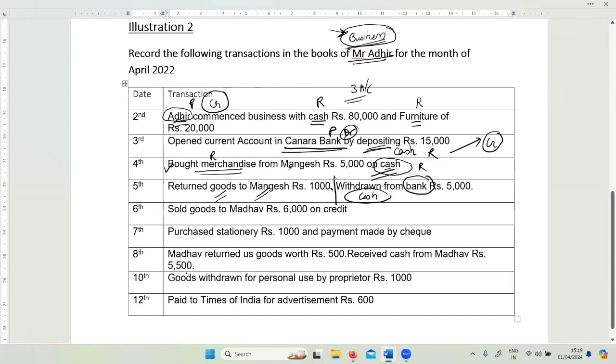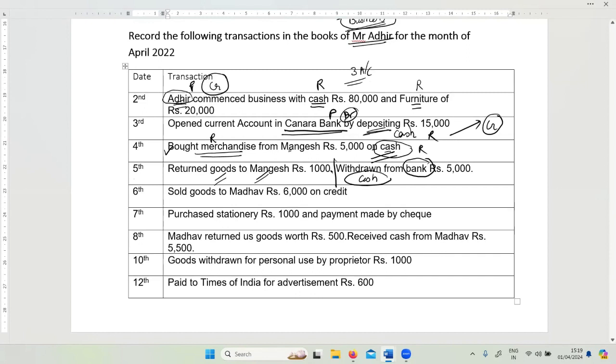Next now. Next date is on 6th. What are we doing? We're selling goods to Madhav, 6,000 on credit. Very important word, credit. So credit means Madhav has still not paid us. So very clearly this transaction mentions that Madhav has not paid us. So what are the two parts of this transaction? We are selling goods. So goods, sales and Madhav. Sales goods account is what? Real account. Madhav is a personal account. Sale means goods are going out. So when they're going out, it is credit. Madhav is the receiver of goods. So his account is debit.